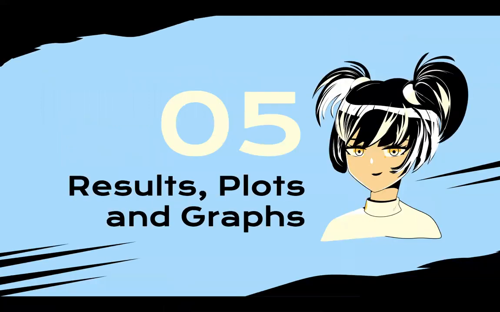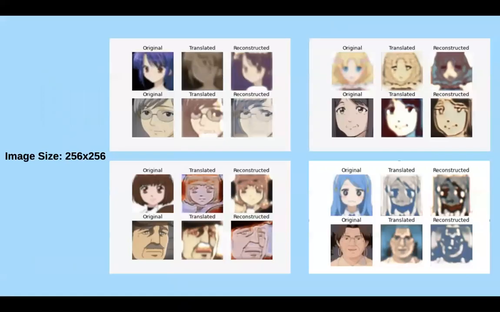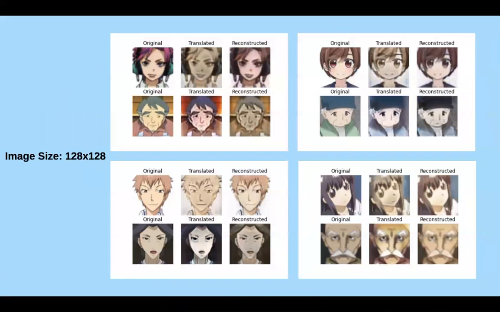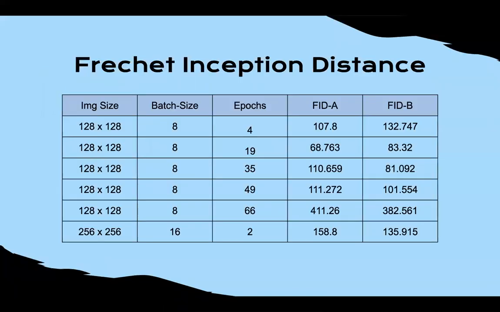And now let's discuss the results that we have and some plots and graphs. These are some of the outputs that we had when the image size was 256 by 256. And these are some of the outputs that we had when the image size was 128 pixels in each dimension. Let us look at the quantitative evaluation metric that we considered, which we mentioned was the Fréchet Inception Distance, or FID. As you can see, the first 5 entries in this table belong to the same run taken across different epochs, starting from epoch 4 up to epoch number 66.